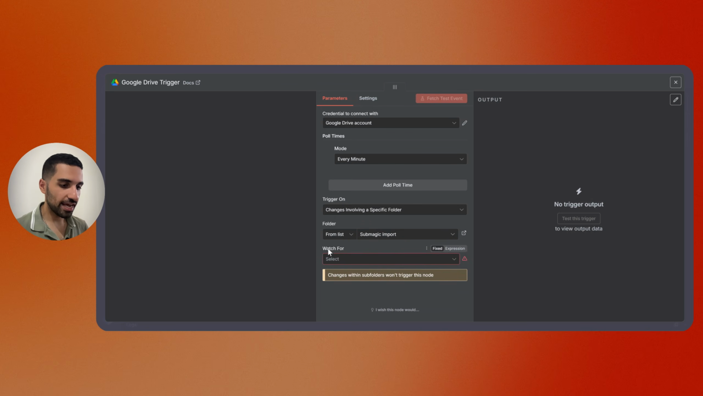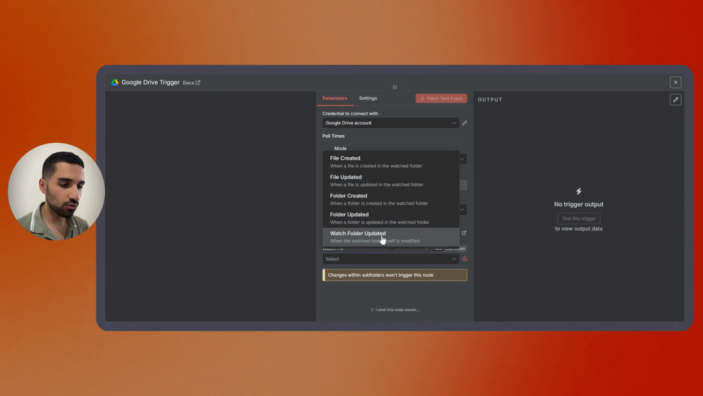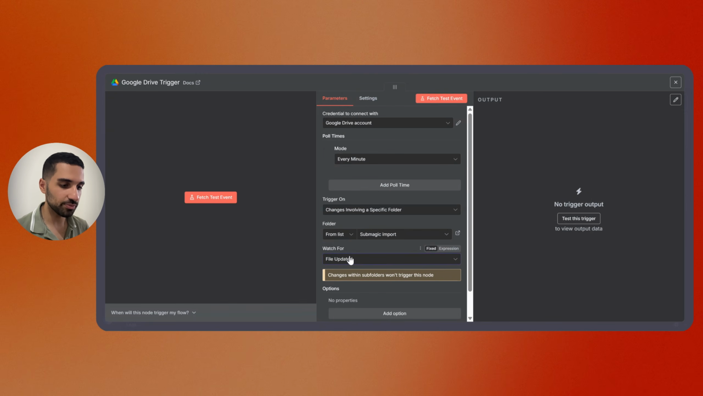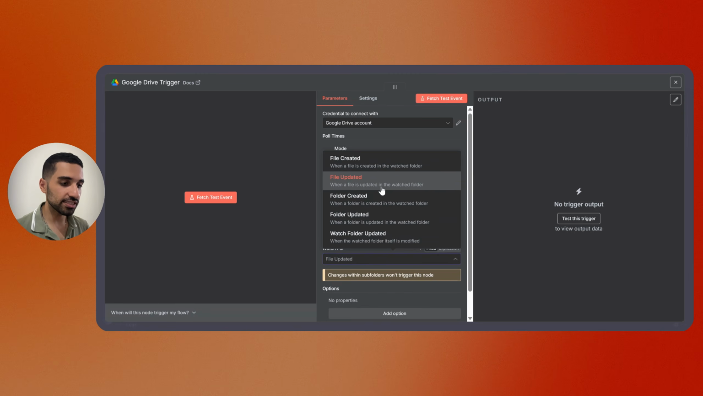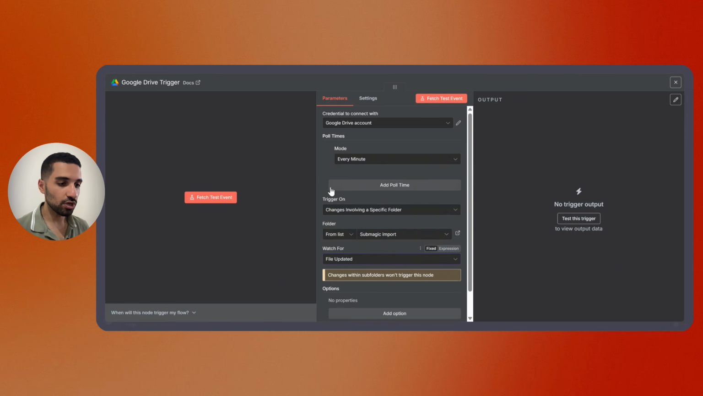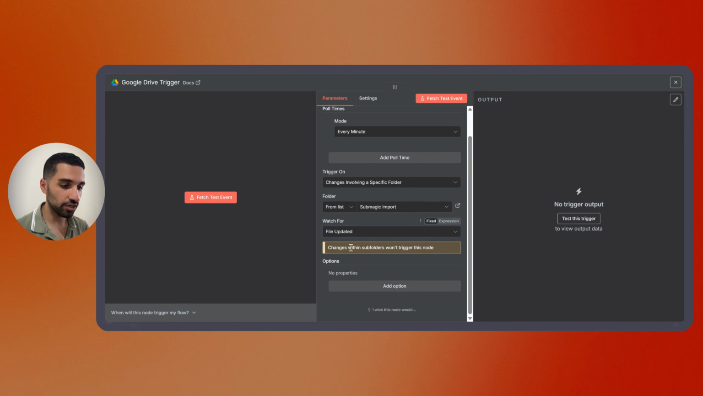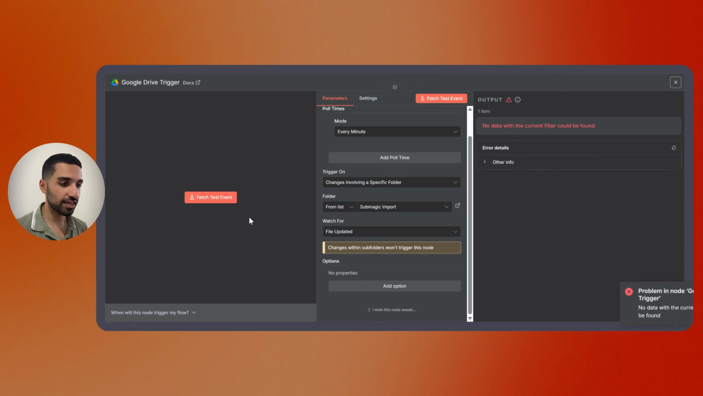Just click on it, and here it says watch for. This means what we are watching for. So we are watching for a file updated, meaning when a file is updated in the watched folder. So whenever I upload a new file, every minute it will look for a new video updated in my folder. Nothing more here. We actually can test it by clicking this fetch test event, but we do not get anything because we don't have any video inside our folder.